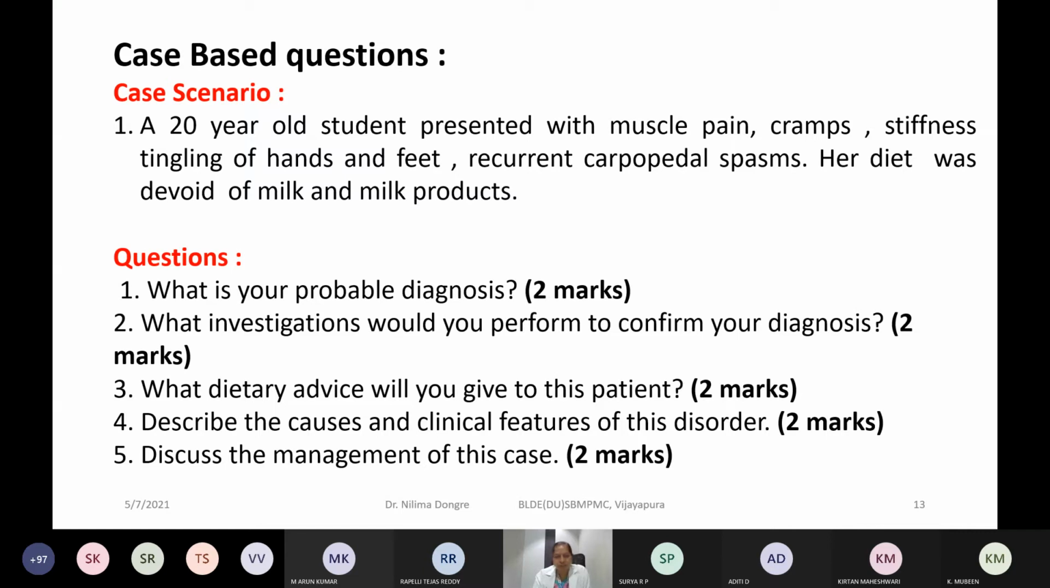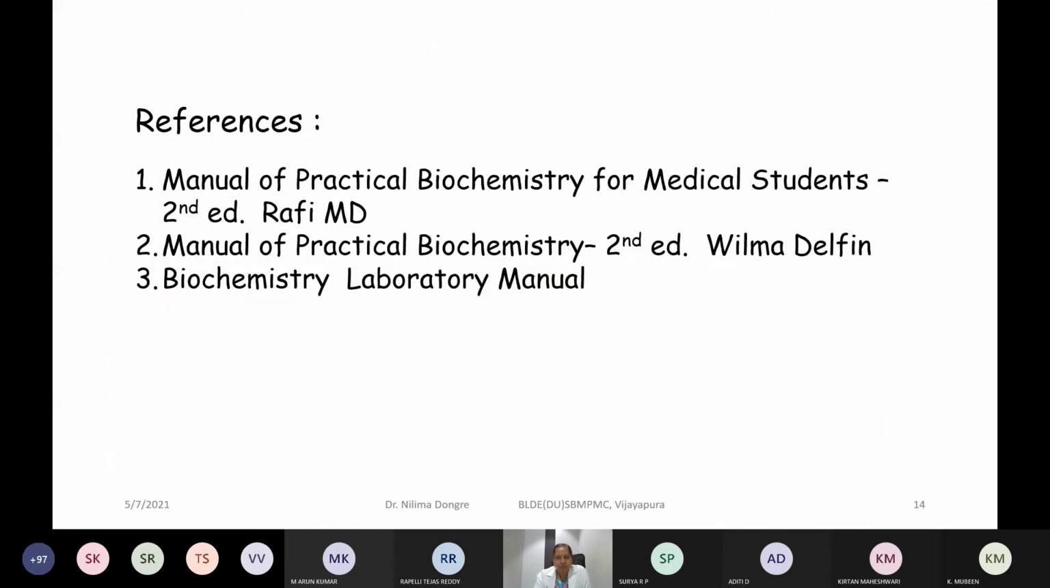I will try to give it on my vitamin topic also, whatever theory topics we are covering. For each topic we will give you case-based questions. That will be a practice for you people. Right? So I hope everybody has followed today's experiment, what we have done, and you write down the answers and send them to me. So these are the references for today's experiment.